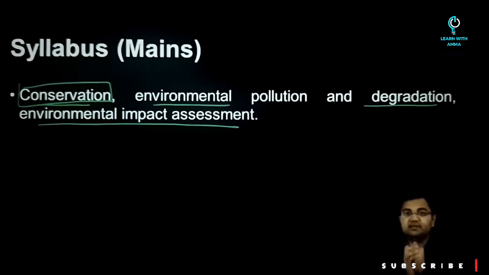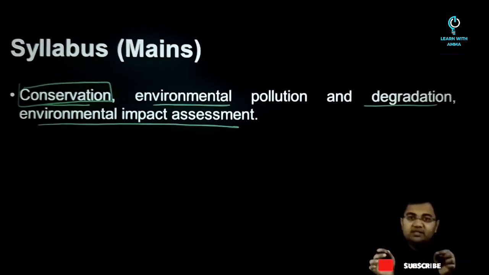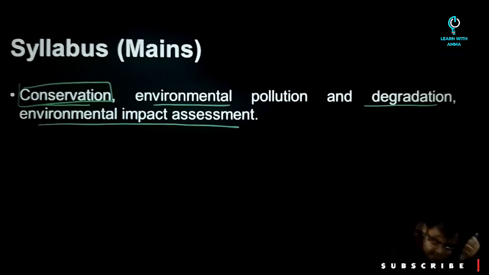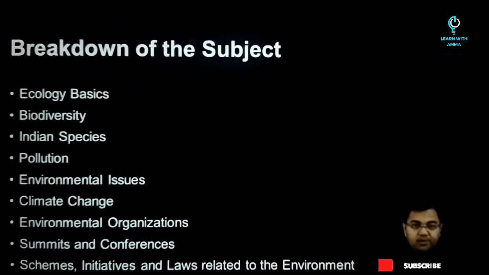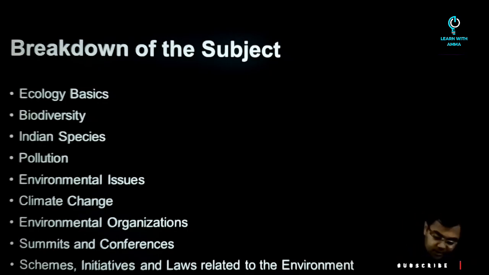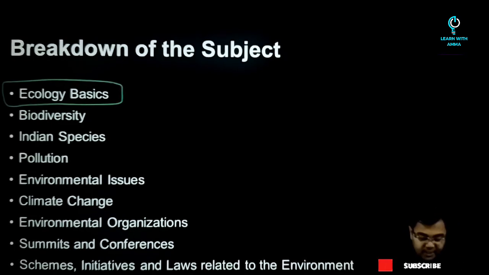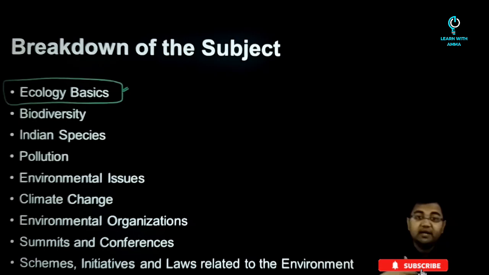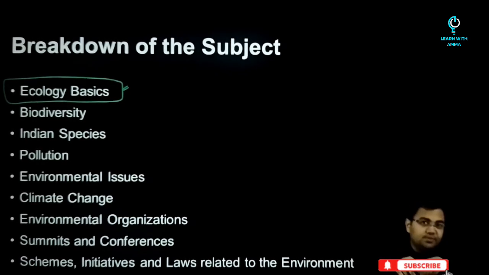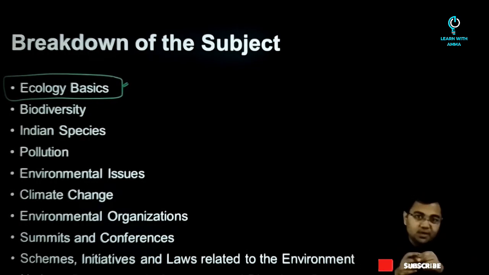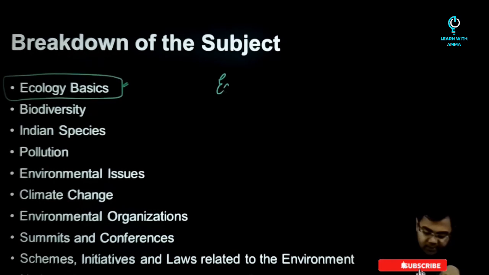We'll break down the entire syllabus that has been given here and we will try to understand what exactly these things mean and how they are asking questions from each and every part of this particular syllabus. So this is basically the breakdown of everything that you have to learn in this subject. First of all, we'll start with the basics of ecology. We'll try to understand how exactly the environment functions, how exactly the interactions between different organisms function, and how exactly we define each and every part of the ecosystem. So here a very important word will be ecosystem.